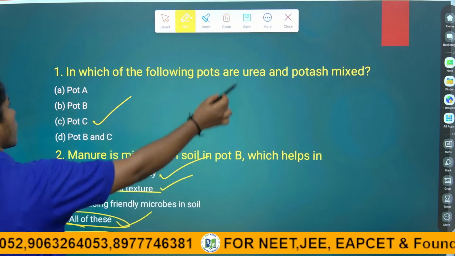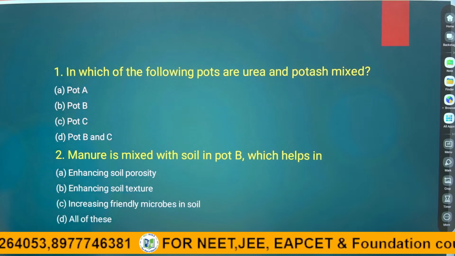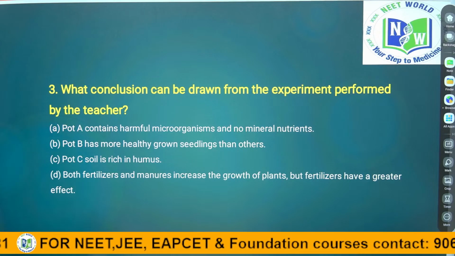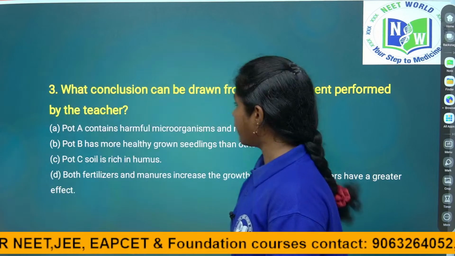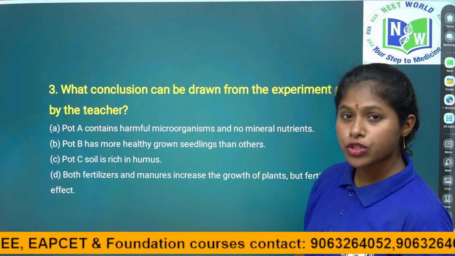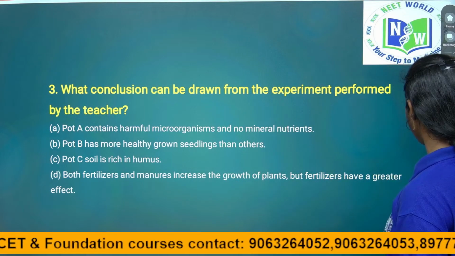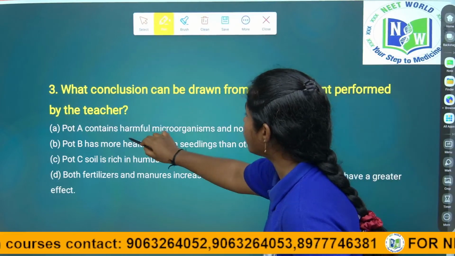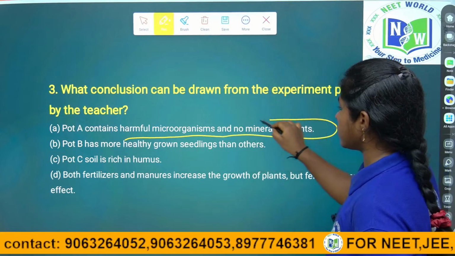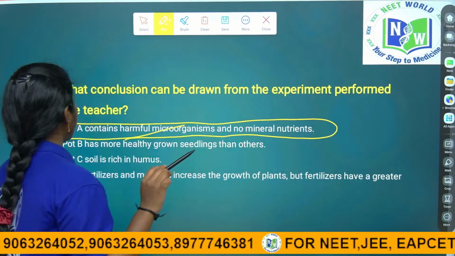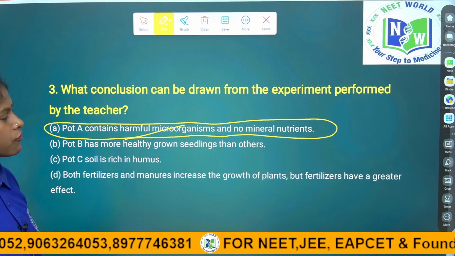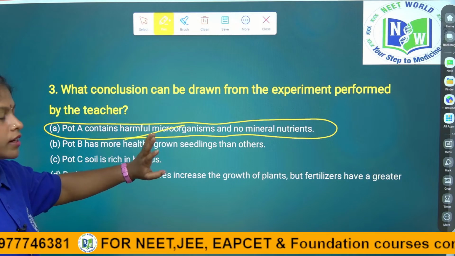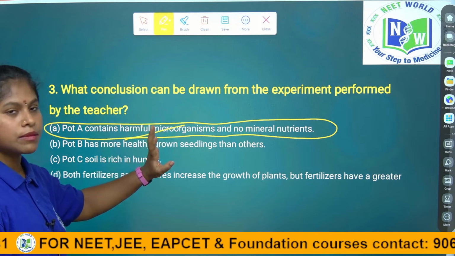So coming to the next question. What conclusion can be drawn from the experiment performed by the teacher? What should we conclude from this experiment? Pot A contains harmful microorganisms and no mineral nutrients. Pot A doesn't have any minerals, but that does not mean that harmful organisms are present in it.